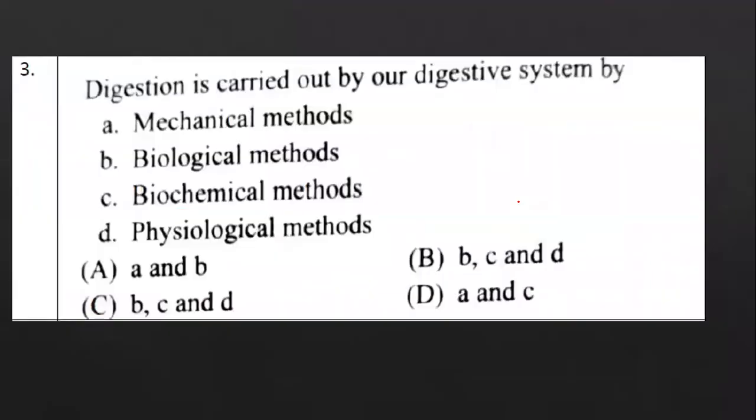Moving on to question number 3. Digestion is carried out by our digestive system by: option A, mechanical method; option B, biological method; option C, biochemical methods; and option D, physiological methods.